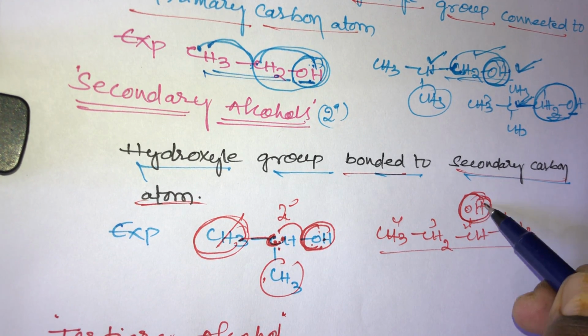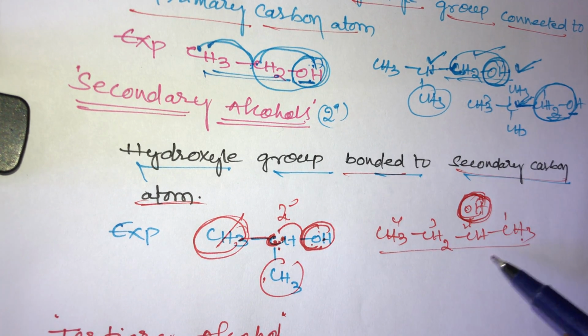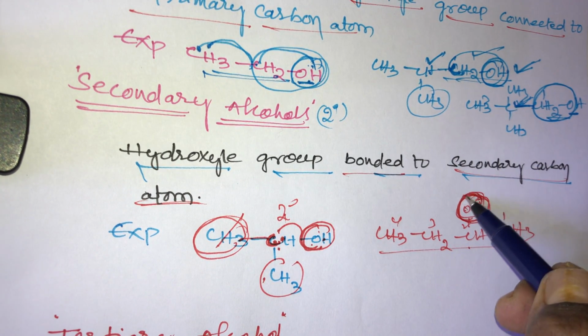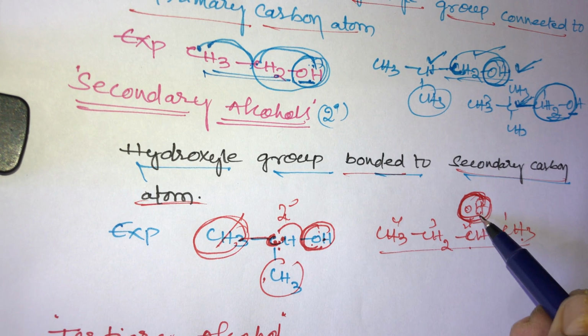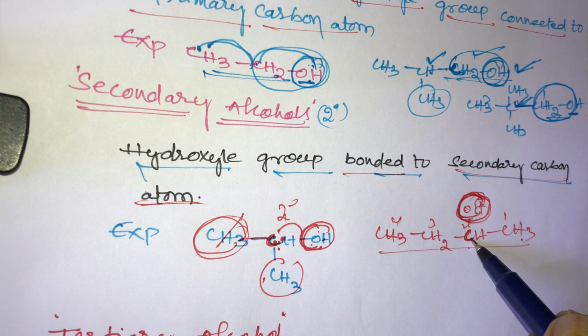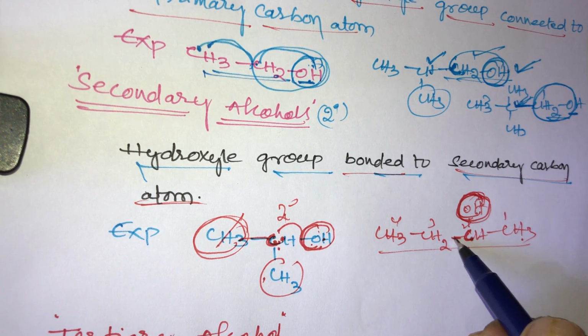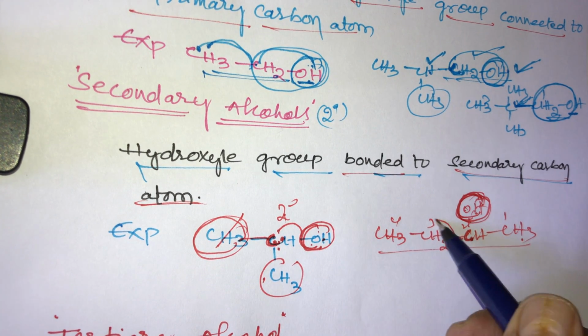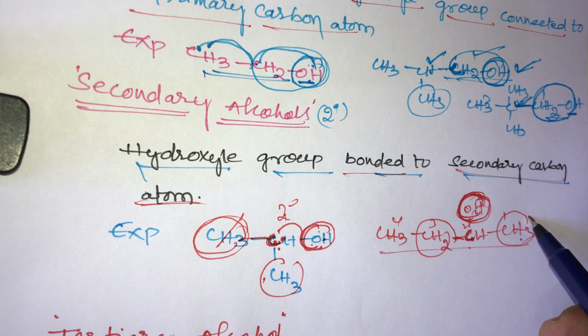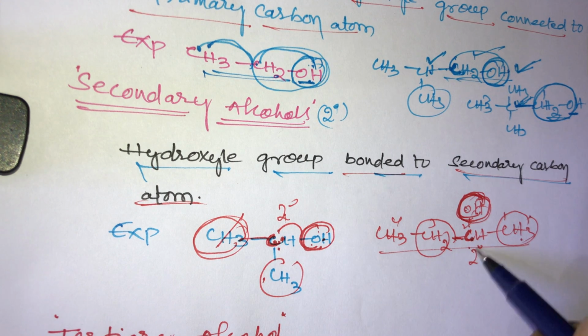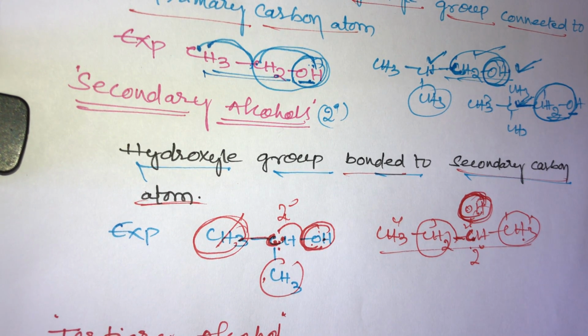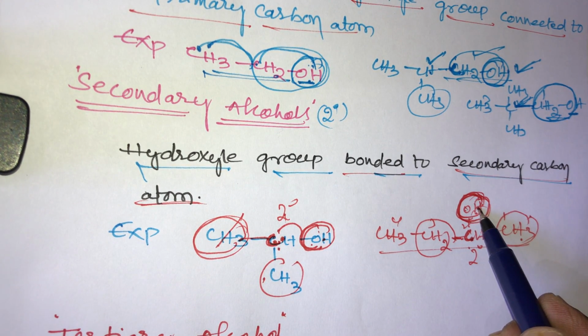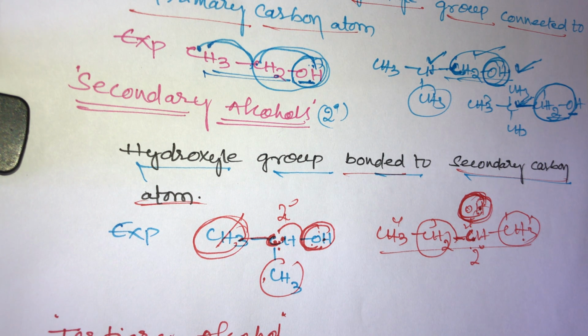Here this hydroxy group carbon is connected with two other carbons, attached to the left side carbon and the right side carbon. So that's why it is called a secondary carbon. This secondary carbon has the hydroxy group, so it is called a secondary alcohol.